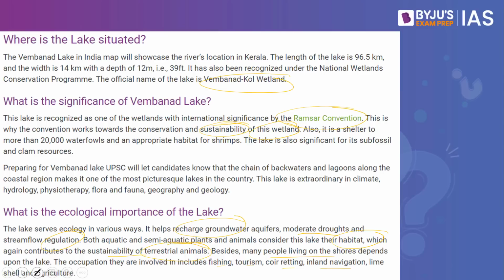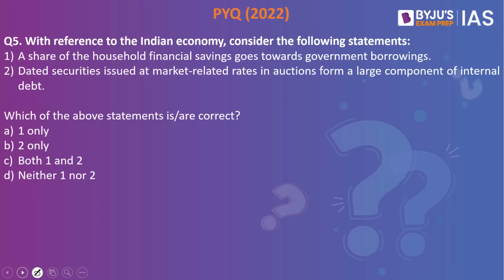Now let's look into the next practice question. With reference to the Indian economy, consider the following statements. 1. A share of the household financial savings goes towards government borrowings. 2. Dated securities issued at market related rates in auctions form a larger component of internal debt. Which of the above statements are correct? The answer to this is both 1 and 2. This happens to be a previous year question from the year 2022.